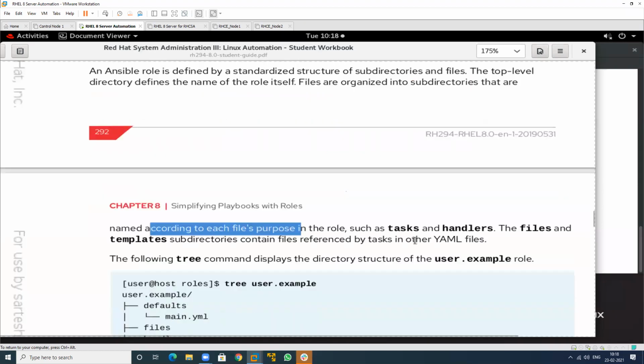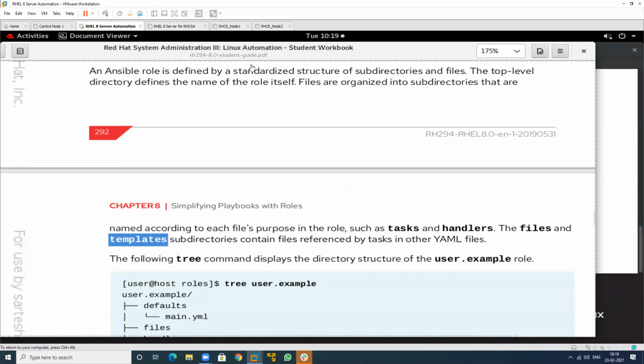So if we have some task related to that project, we have to write this in the tasks folder, and all the handlers are defined in handlers. All the files and documents related things are to be written in the files folder, all the templates in the templates folder. So we have a predefined directory structure.